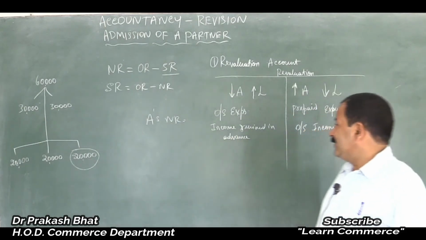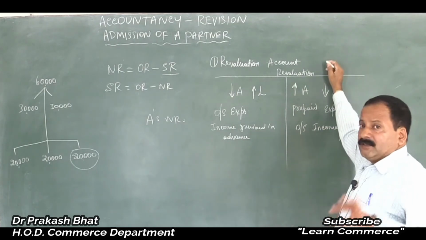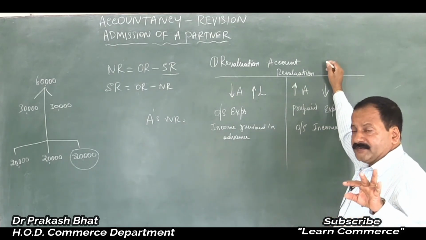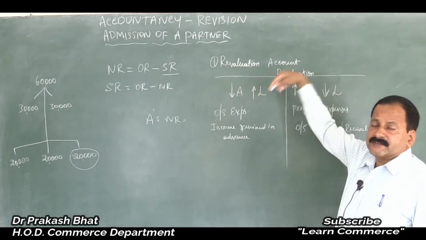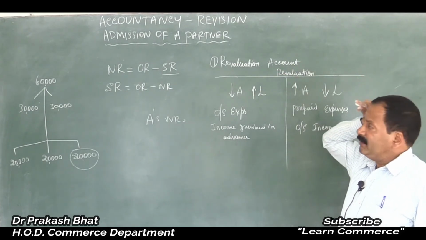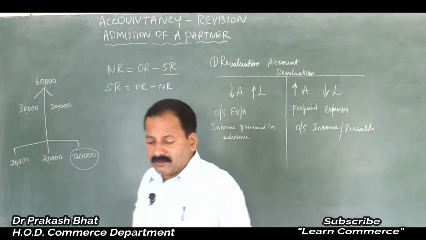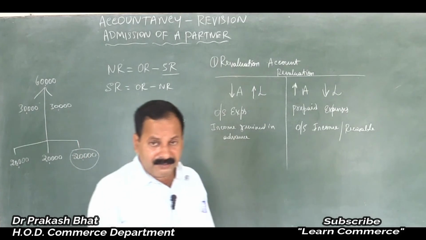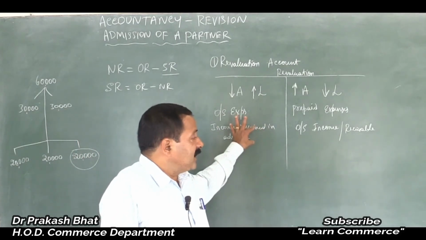So whatever the item, any reserves or accumulated profits or funds should be entered on the credit side, and any accumulated losses should be entered on the debit side of the partners' capital accounts, because that is a loss to be borne by the partner, which should be recoverable from the partner, so it is debited to their capital account.